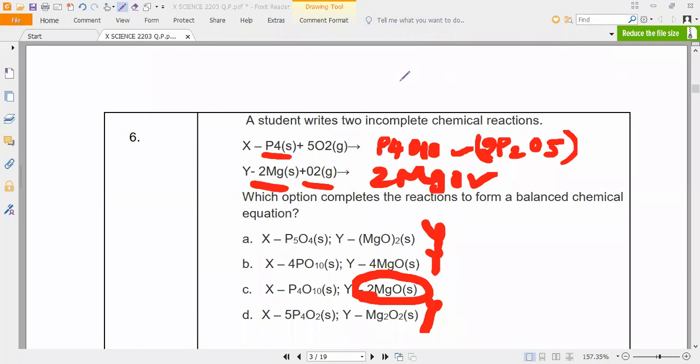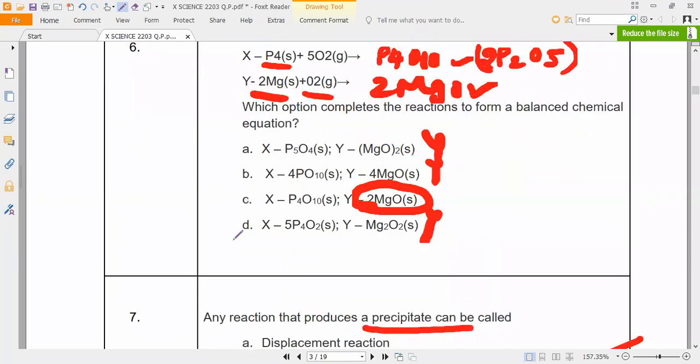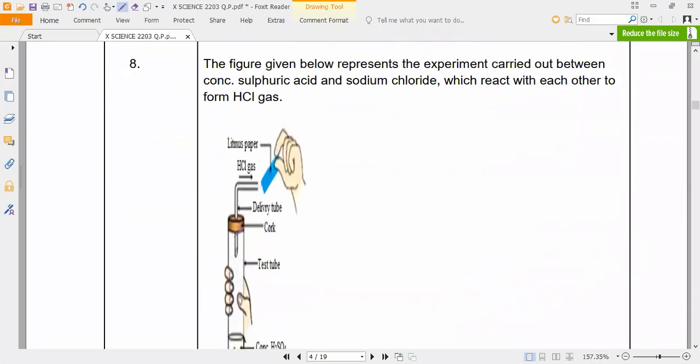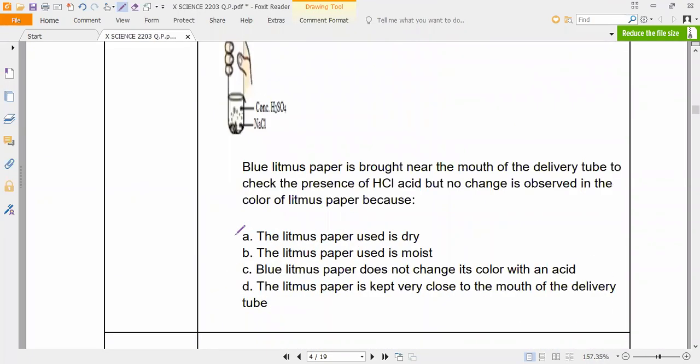That is analyzing. When you are solving perfectly, definitely analyzing skills will be there. See, I remembered that question because the same equation is coming here, so that is why I compared with that. Now here hydrochloric acid is releasing. Now blue litmus paper is brought near the mouth of the delivery tube to check the presence of HCl acid, but no change is observed in the color of litmus paper.